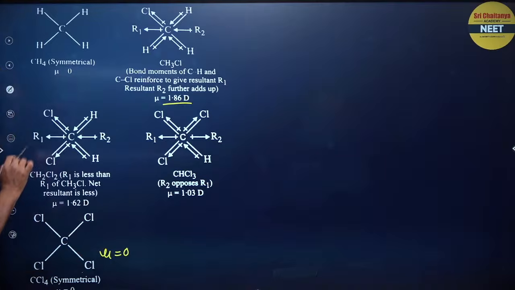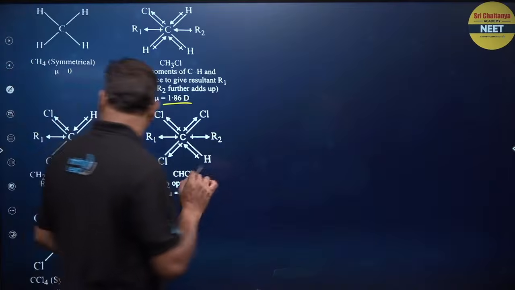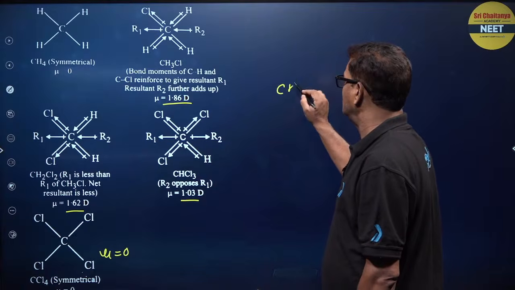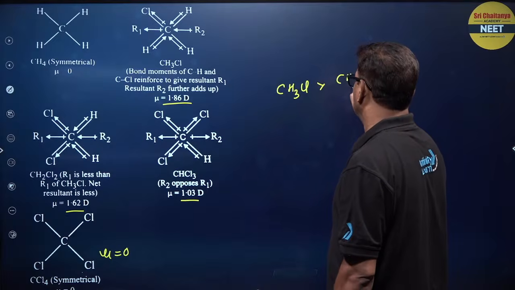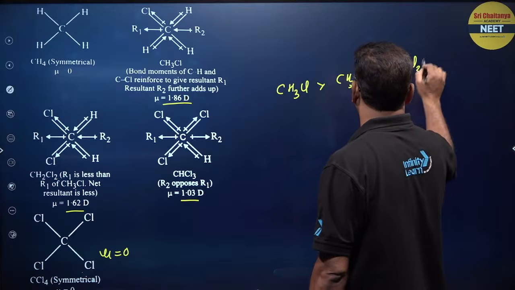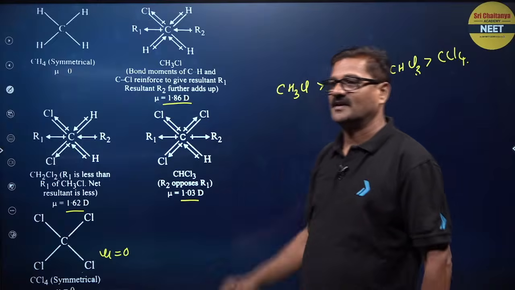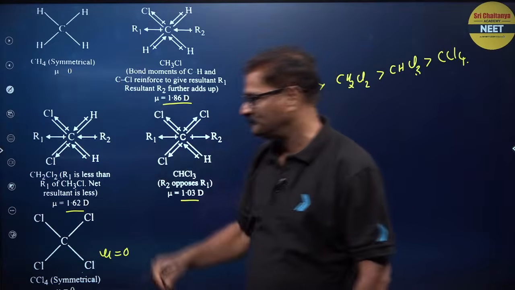So dipole moment of CH3Cl is greater than CH2Cl2, which is greater than CHCl3, which is greater than CCl4. The values themselves can help you.